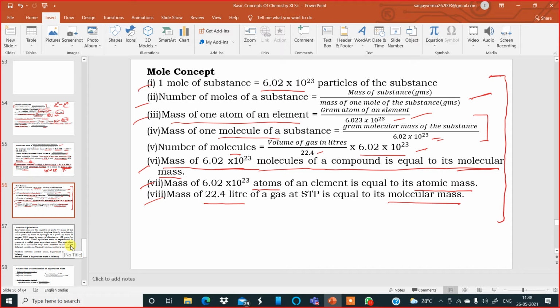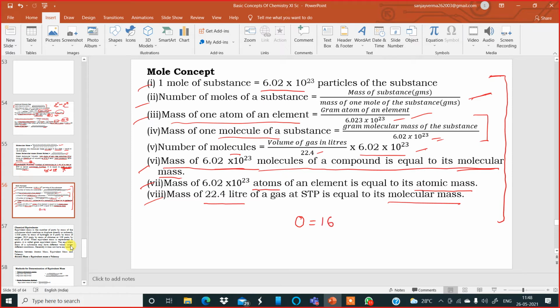Excuse me, sir. Yes. Sir, will you please repeat point number 7? In number 7, I'm talking about atomic mass. Say, for example, if I talk about an atom of oxygen, its atomic mass is 16.